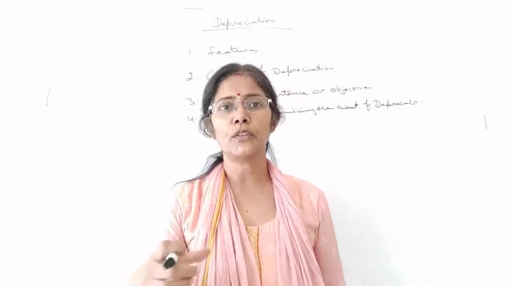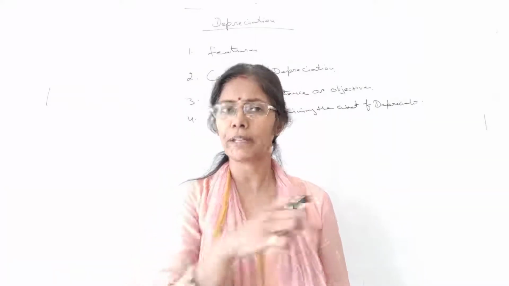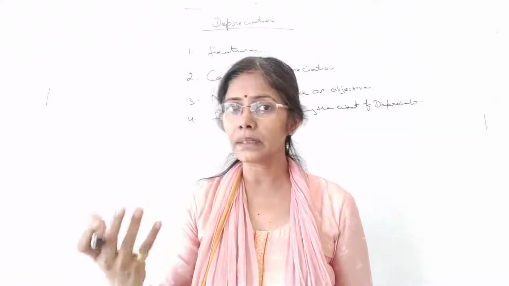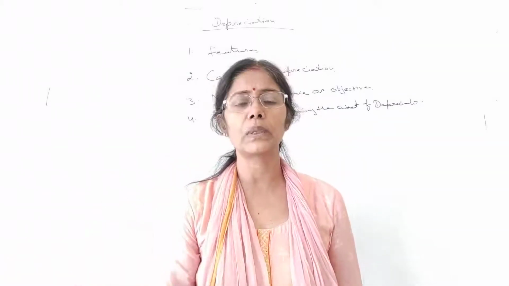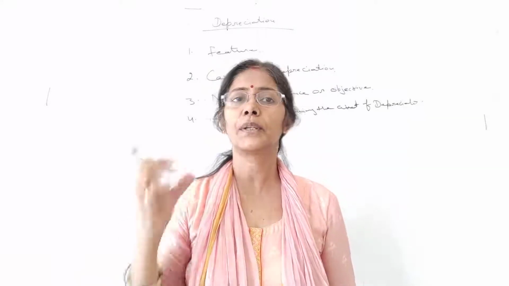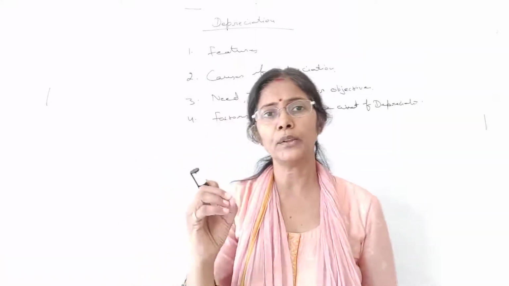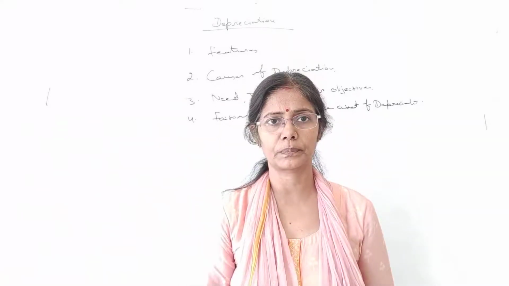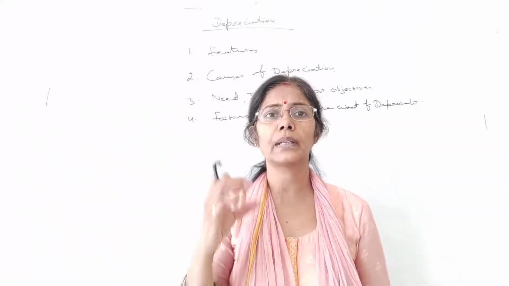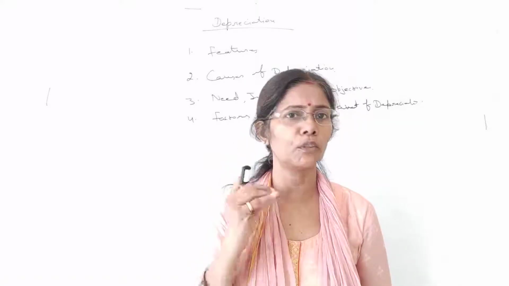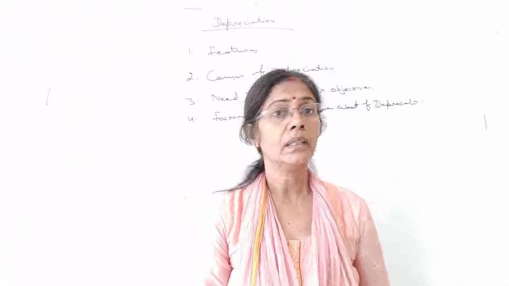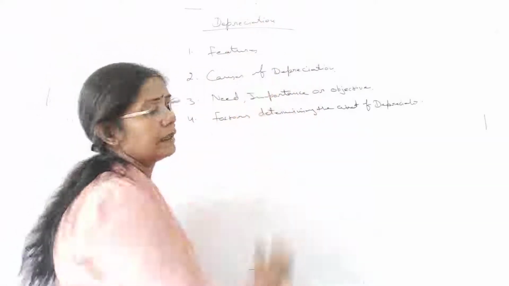So these kinds of assets, which are fixed in nature, because of their use and certain other factors, other reasons, the value of these fixed assets reduces with the passage of time. Right? So gradual reduction in the value of assets is termed as depreciation. Right? So this chapter we are going to start.